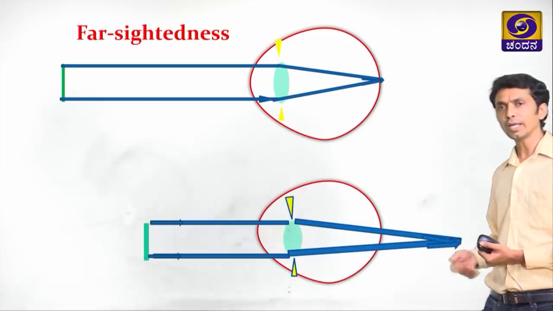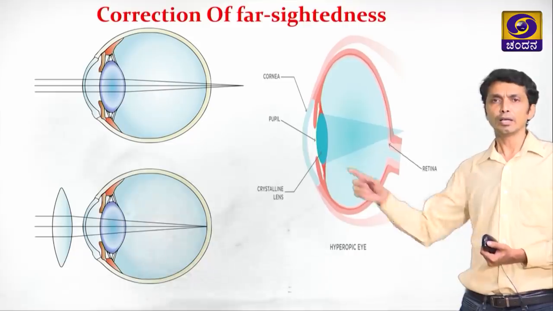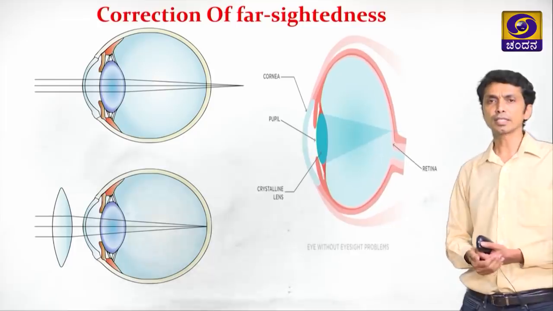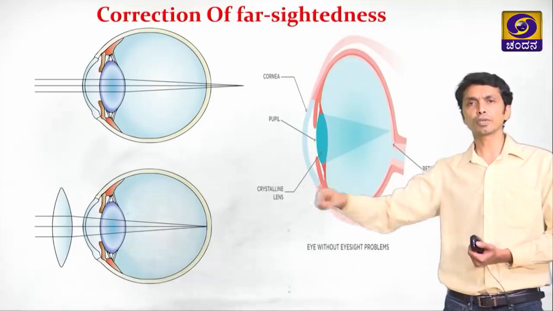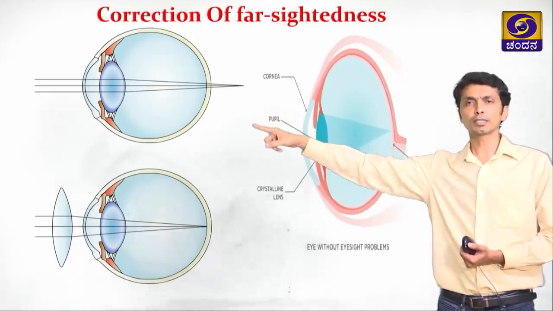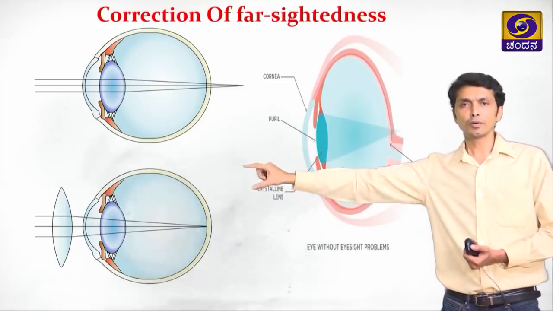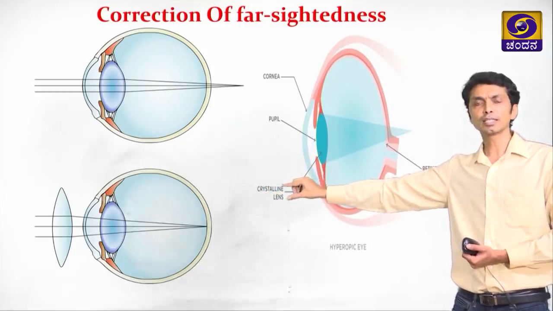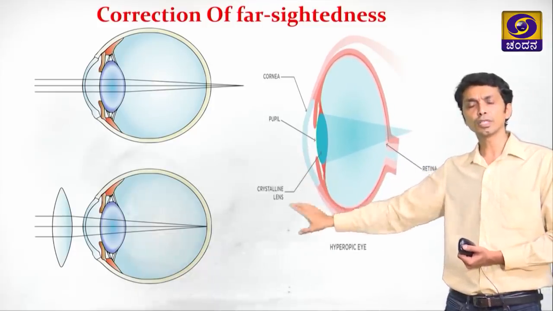So why did this happen? What is the reason? How can we correct it? Here we can correct the farsightedness by making use of a convex lens. We have made use of a convex lens there. This is an example of farsightedness. What will convex lens do? When the rays fall on the convex lens, it converges them and makes them fall on the crystalline lens, which again converges them to make the rays fall on the retina.